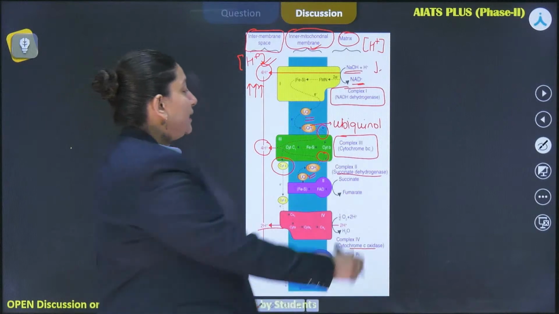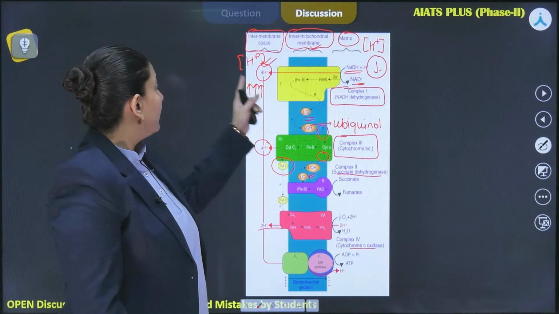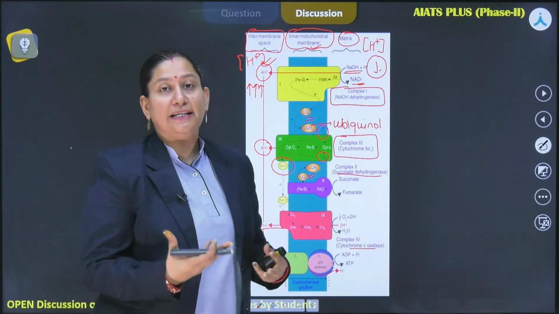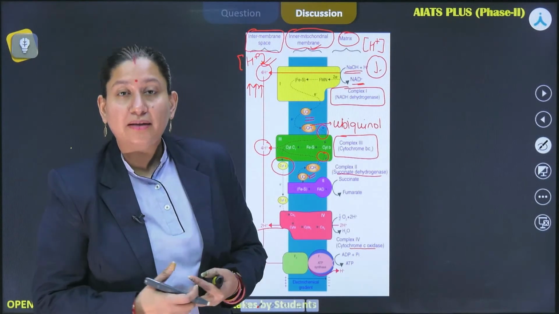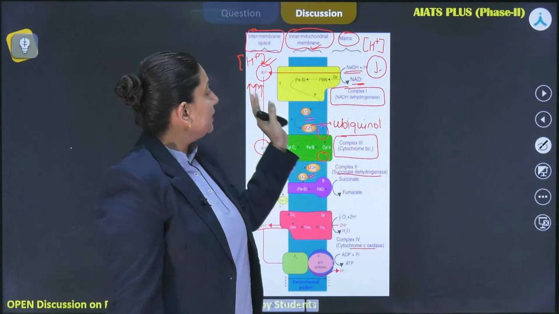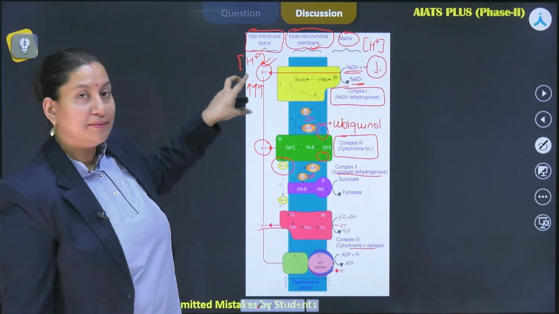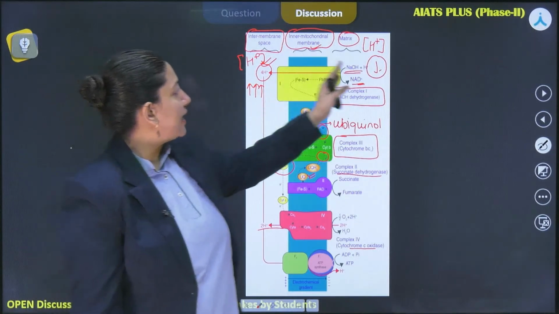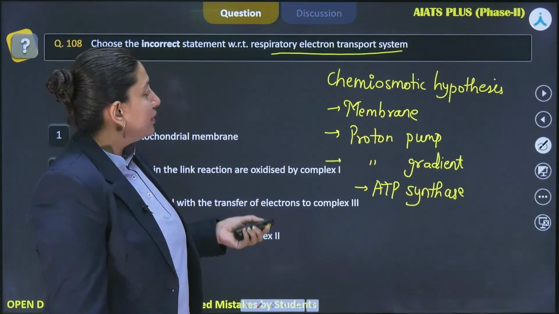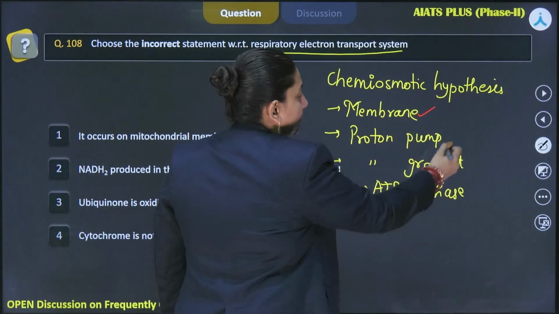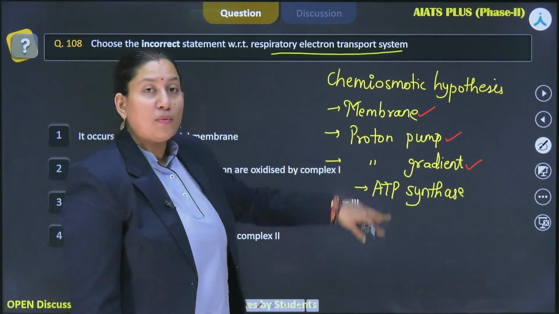So we could clearly see that in the matrix the proton concentration is decreasing, while in the intermembrane space it accumulates. That means the concentration is increasing, and that is why we could clearly see that a gradient has been made, right? Over here in the intermembrane space there is a higher concentration, and on the matrix side a lesser concentration. So now we are done with the membrane part. This has been there, proton pumps are there, proton gradients are there, right? These 3 requirements are being done.